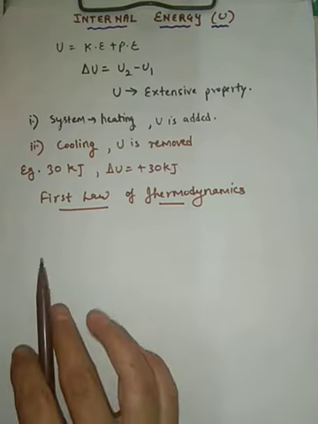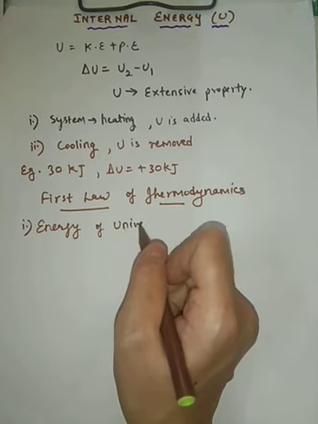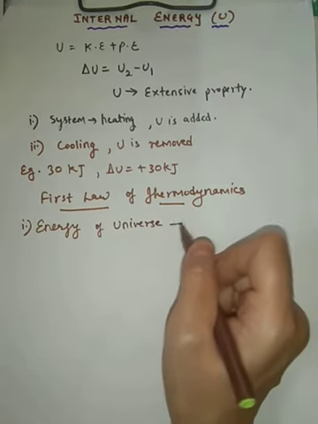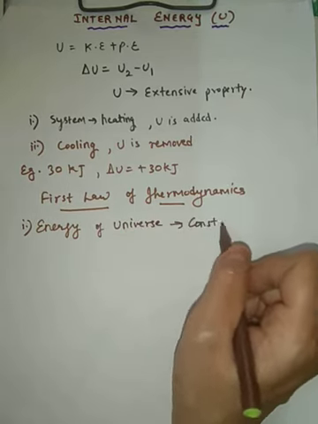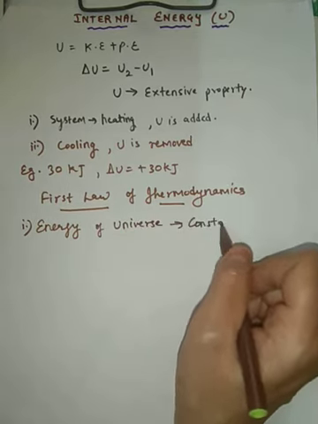Okay, now this law, the first law of thermodynamics, can be stated in different ways. Three ways we will be seeing. What is that? Energy of the universe remains constant. The first statement is that energy of the universe remains constant. This is the first way to define the first law of thermodynamics.